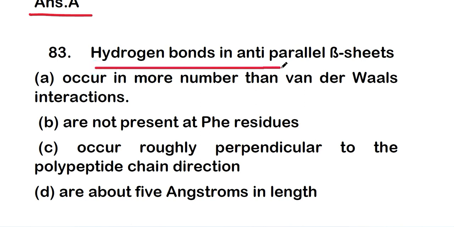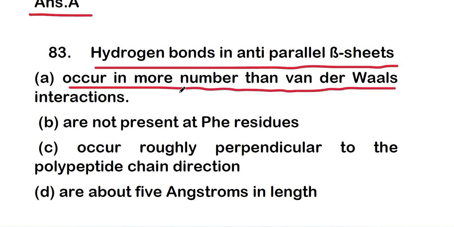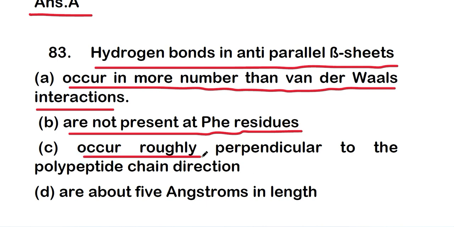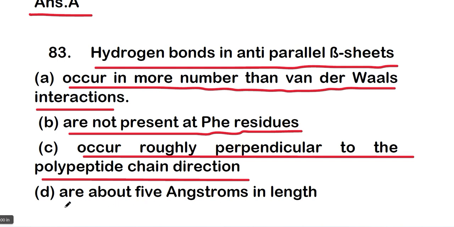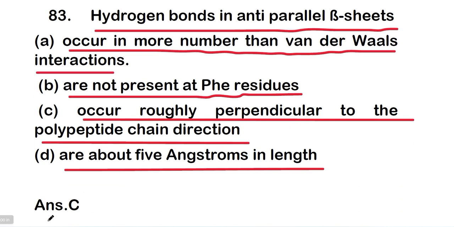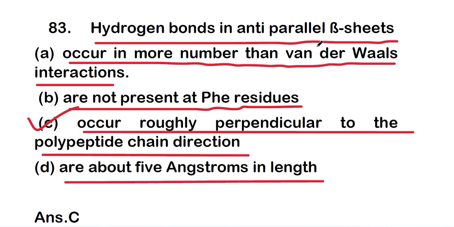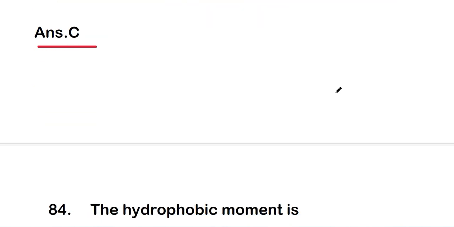Okay, so let's move on to the next question, question number 83. Hydrogen bonds in antiparallel beta sheet occur in more numbers than van der Waals interaction, or option B, are not present at phenylalanine residues, or option C, occur roughly perpendicular to the polypeptide chain direction, or are about 5 angstrom in length. The right answer about the hydrogen bonds in antiparallel beta sheet is option C, they occur roughly perpendicular to the polypeptide chain direction. So this is the right thing about the antiparallel beta sheet.